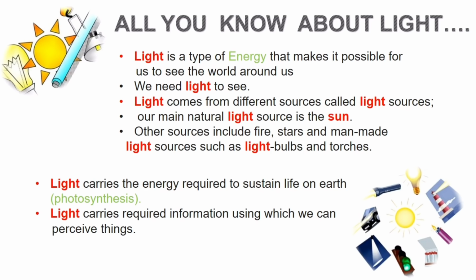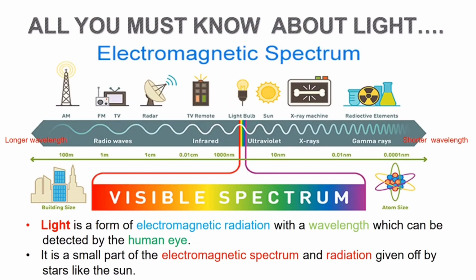Here I would like to extend the standards and bring out some new stories or ideas about light. Let me introduce the next version of light for you. Here you go. All you must know is that light is an electromagnetic radiation. Okay, then what is electromagnetic radiation? Electromagnetic radiation is a form of energy that is all around us and takes many forms such as UV rays, radio waves, microwaves, X-rays and gamma rays.